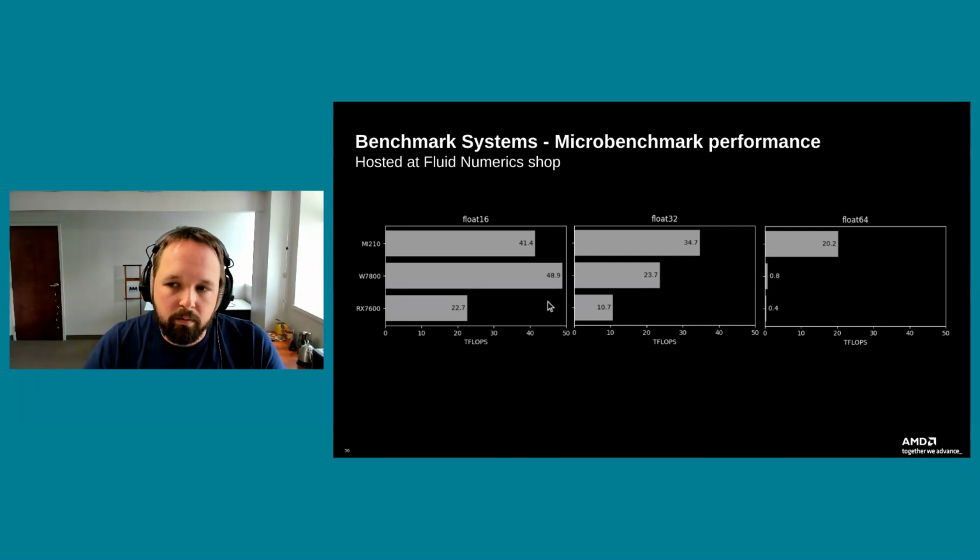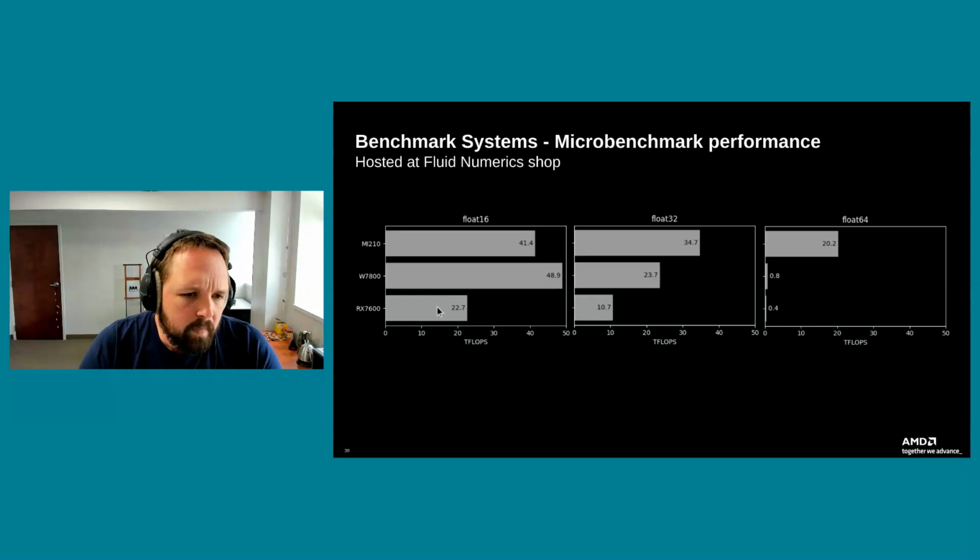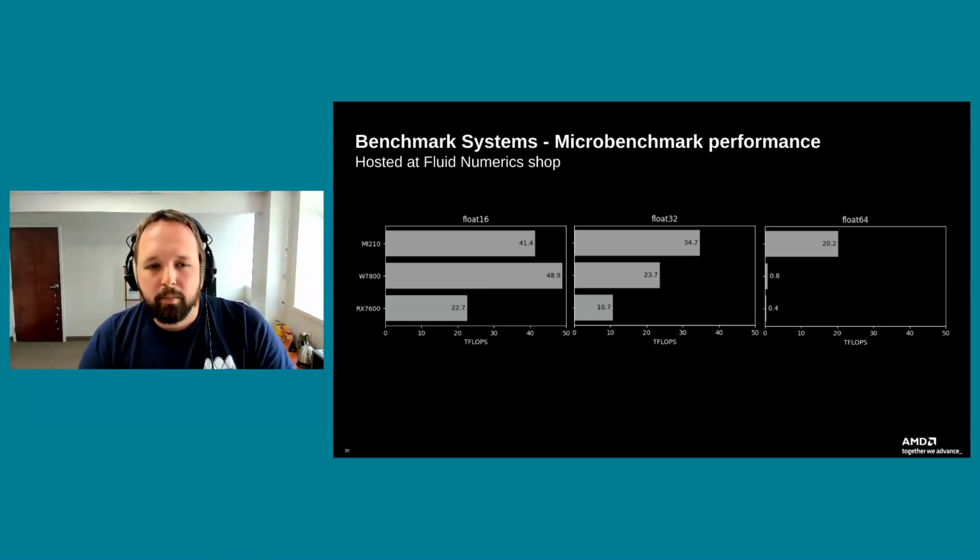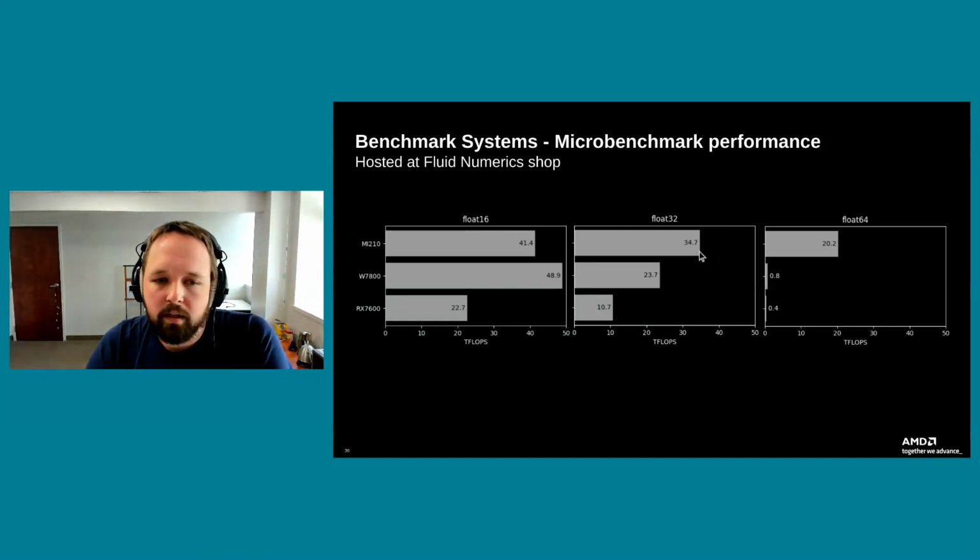We already saw bandwidth wins out on the MI210, as should be expected. If I look at float 32, of course, we could see the cost gets reflected into the performance there, with the MI210 coming in around 34 teraflops. So this is not using the packed FMAs.